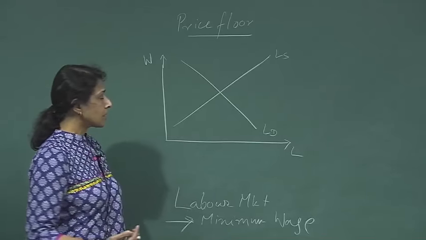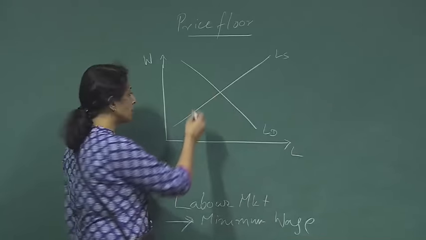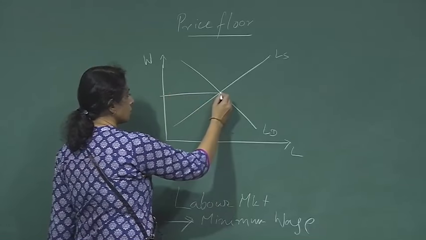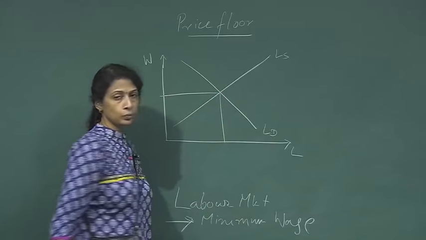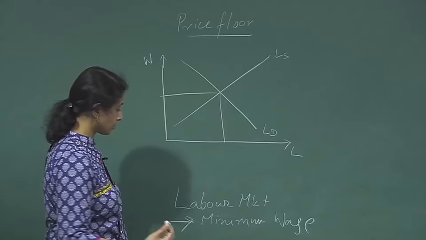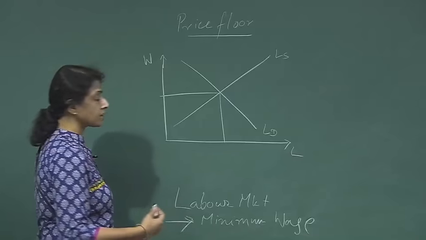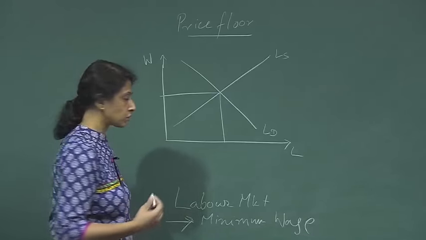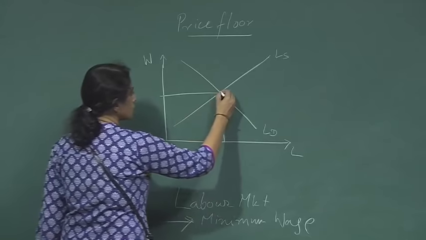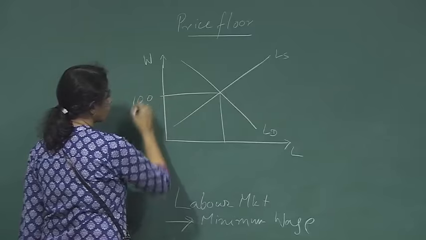In that case, it is easy to imagine that the market is going to clear at a quite low wage. Today in India the minimum wage is rupees 160 per day. So say the market clears at 100.